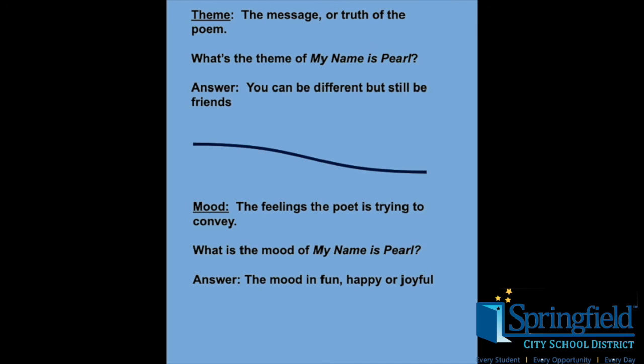Earlier this week, we reviewed theme. Remember, it's the message or the truth the author or poet is trying to tell you. I think the theme of this poem is you don't have to be completely the same in order to be friends. Poems also create mood. The mood is the way the poet wants you to feel when you're reading the poem. This poem seems happy. Just know poems don't always have to have a positive mood. They could be spooky or lonely or even angry.